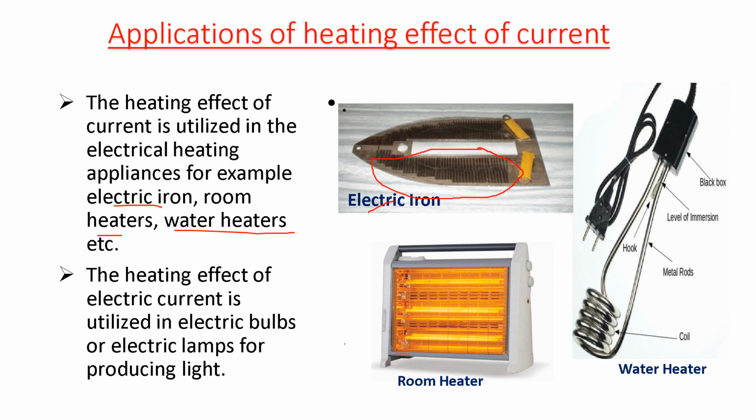This is a room heater in which there are coils of high resistance which produce heat when electric current passes through them. In a similar way, this is a water heater in which this coil produces a lot of heat when electric current passes through it. So this is how the heating effect of electric current is used for various purposes. These are also utilized in electric bulbs and lamps for producing light, because whenever heat is produced, along with the heat it also produces light.